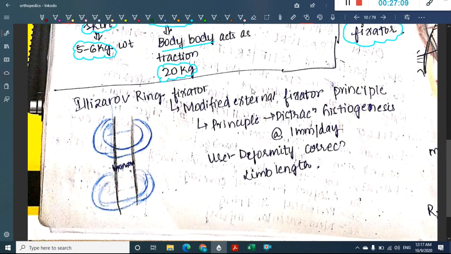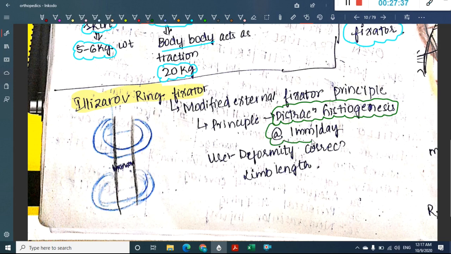Then we will learn a few points about this Ilizarov ring fixator. See, here you see this is the bone, there are two rings which are put here. Okay, that is Ilizarov ring fixation. This is a modified external fixator principle. Here the principle in this Ilizarov fixator is distraction histogenesis.